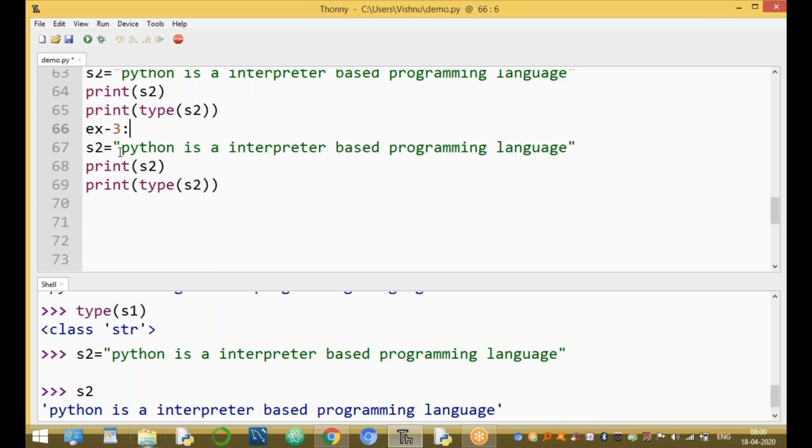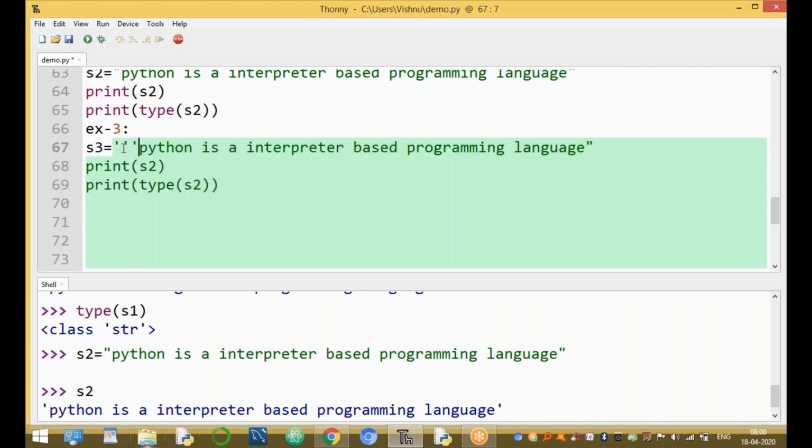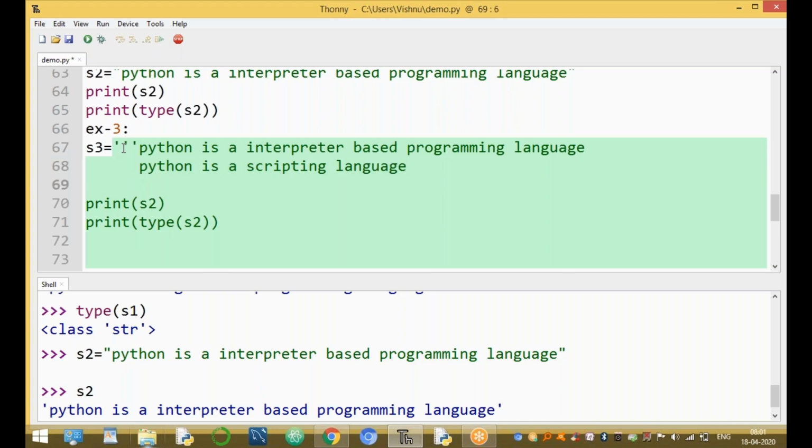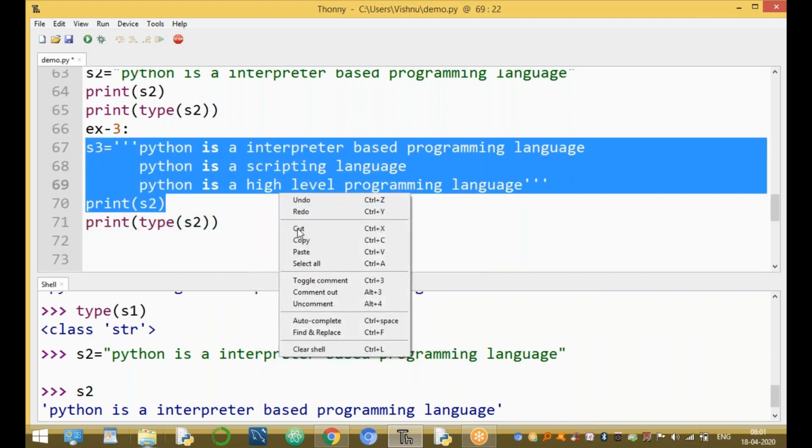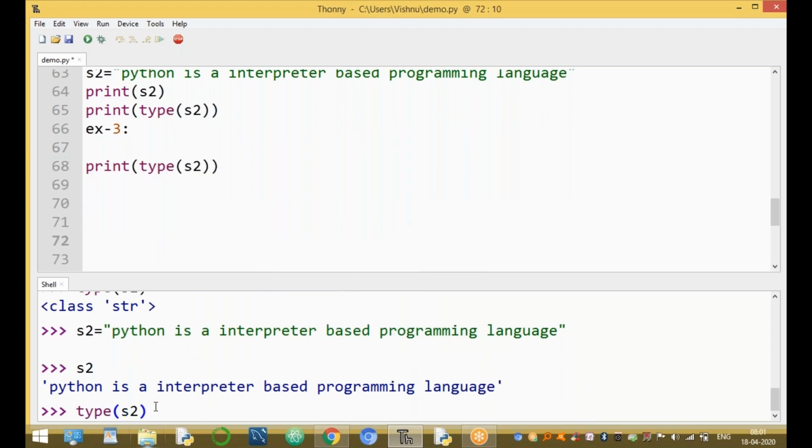For example, S3, triple single quotes. That means with triple single quotes, the string can be written over more than one line. Is it possible in more than one line? Not with double quotes. Python is an interpreter based. Python is a scripting language. Python is a high-level language. Python is a high-level programming language. Enclosed by the triple single quotes. Either triple single quotes or triple double quotes, anyone.